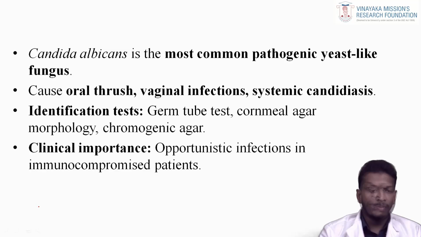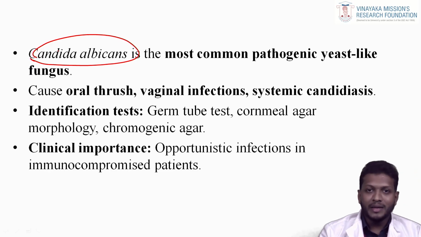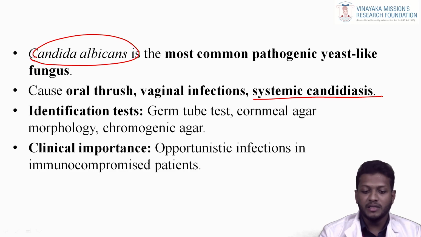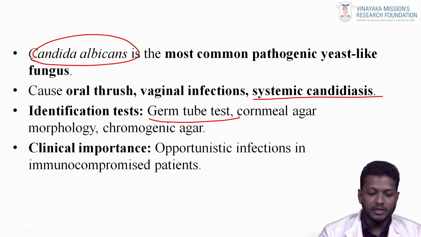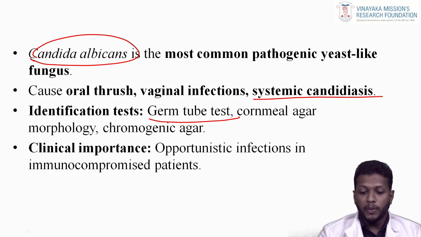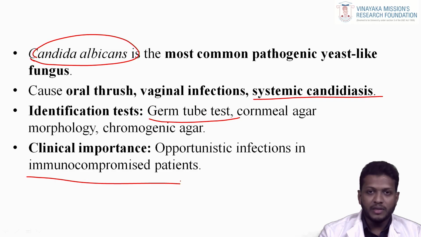Candida albicans is the most common pathogenic yeast-like fungus. It is the most important yeast and mostly affects immunocompromised patients. It causes oral thrush, vaginal infection, and systemic candidiasis. Identification: one of the main tests is the germ tube test, along with corn meal agar, morphological identification, and chromogenic agar. Clinically, it is an opportunistic infection in immunocompromised patients. It does not easily affect normal people, but it easily affects immunocompromised patients like HIV patients.